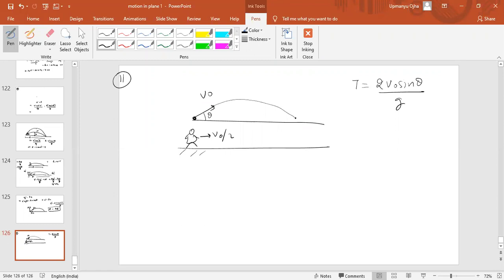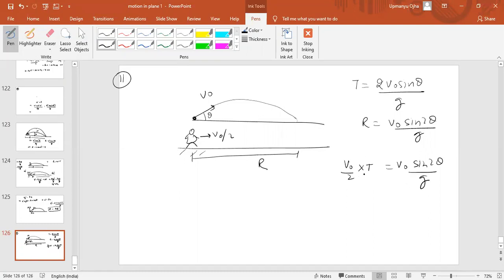And the range of the ball will be equal to how much? That is v naught square sine 2 theta by g. If the person catches the ball, he has to cover the same range R. The range for this person must be equal to v naught by 2 into capital T, which equals v naught square sine 2 theta by g.